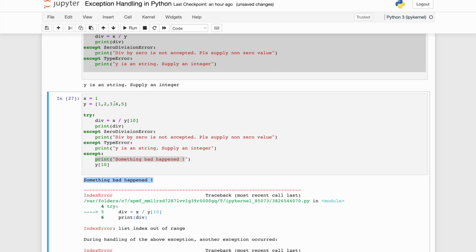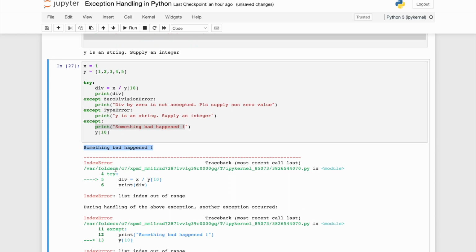After that, if you see from my last execution to this execution, there is another error which is coming, an index error. This index error is coming because of this. So, friends, what I wanted to tell you is, if you have a runtime error in the except block, it will not get handled by the preceding try block.